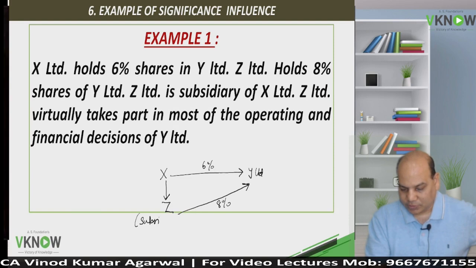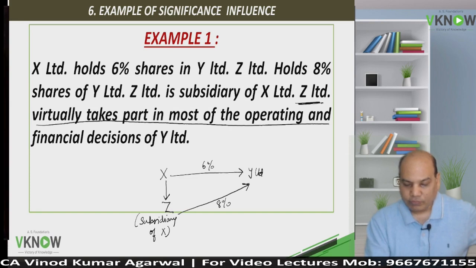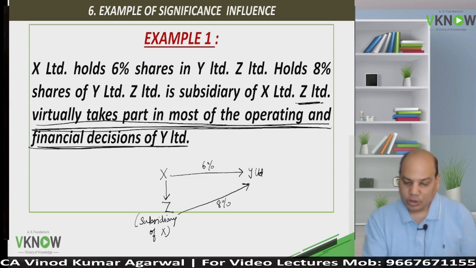Z is a subsidiary of X. Now the important line: Z Limited virtually takes part in most of the operating and financial decisions of Y.